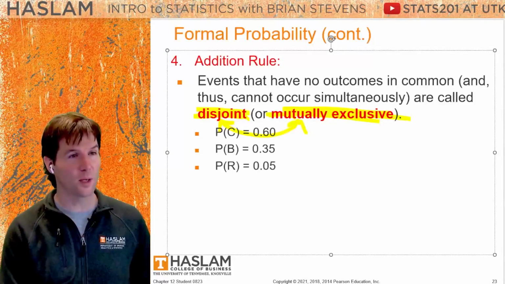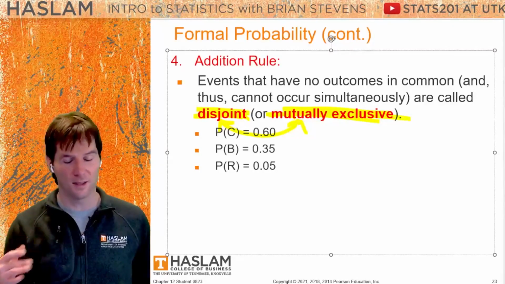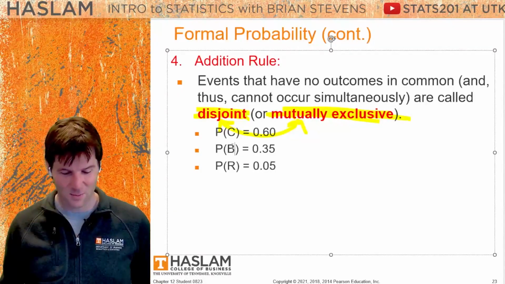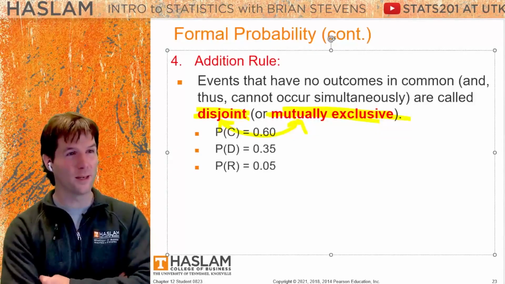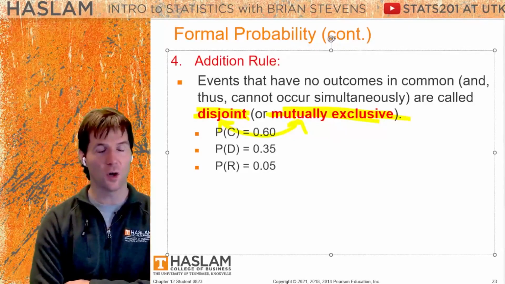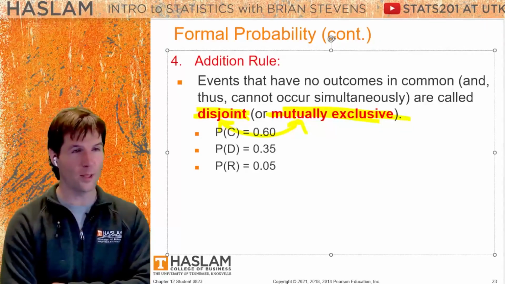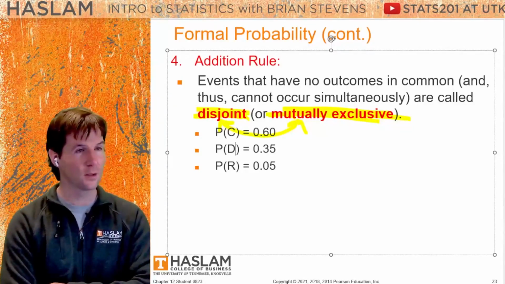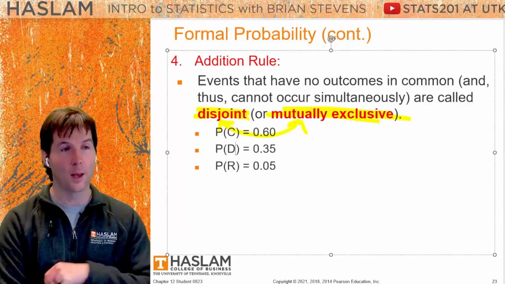So what's the probability you get a dog? Meant to be a dog right here. Probability you get a dog or a rabbit. To find this out, we need to add them together.